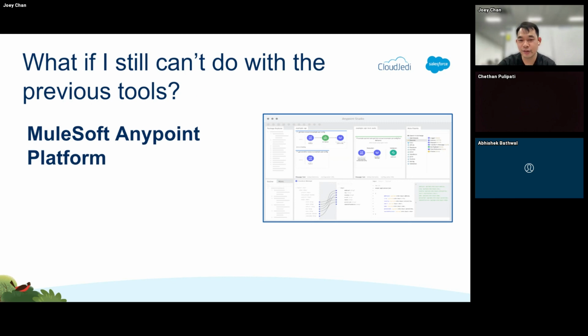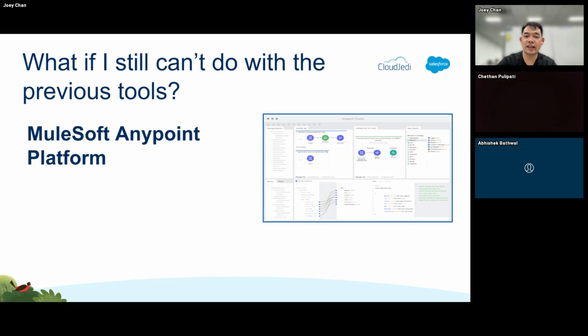So most of the integration use cases, especially the really complicated ones, let's say if you need to handle hundreds, if not thousands of transactions per second, this is the tool that you would be using to build those, because it has the capability to do batching, being able to do bulk updates, a lot of the complex processing that you would need. And you also have a lot more control in terms of the user interface, being able to reuse a lot of the different capabilities.